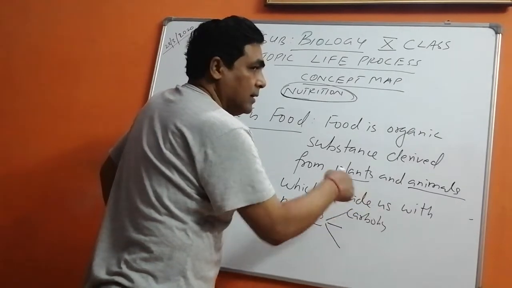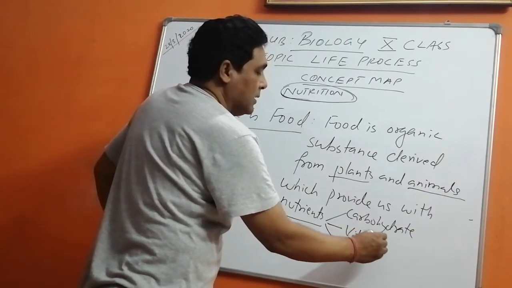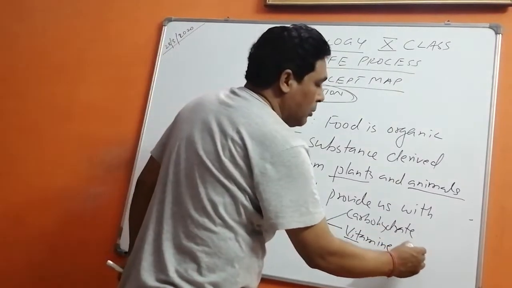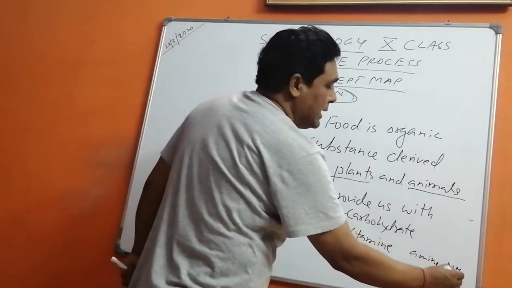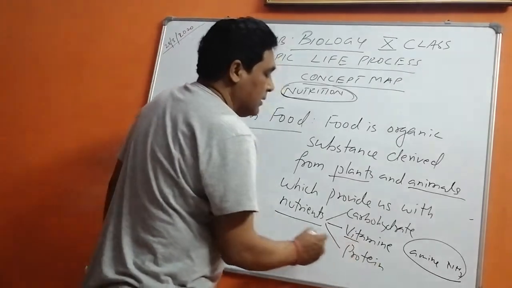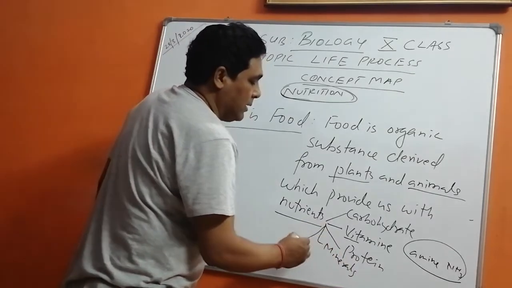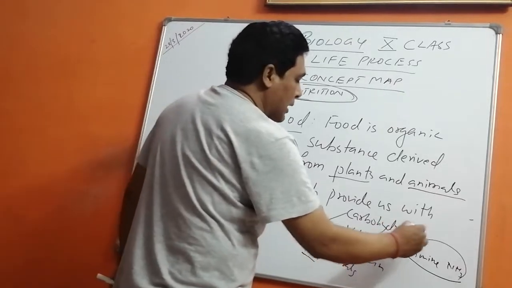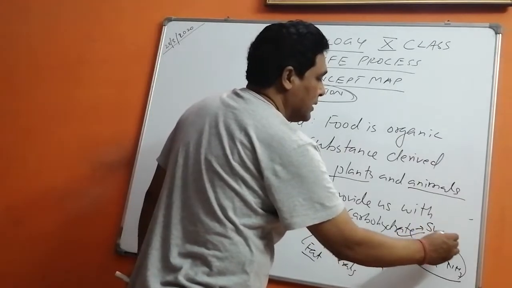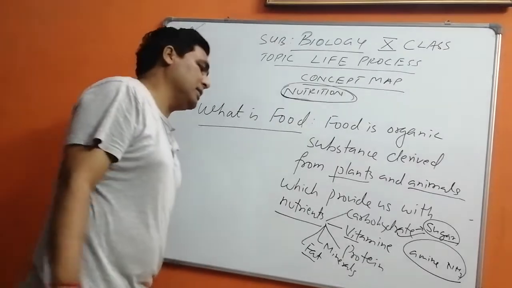Carbohydrate, vitamins, these are vital amines. Amines means NH3. When we talk about amine, we are talking about the NH3 group. Then protein, minerals, then fat. So carbohydrate means sugars. There are so many kinds of sugars which are present. We will discuss this in a later lecture.